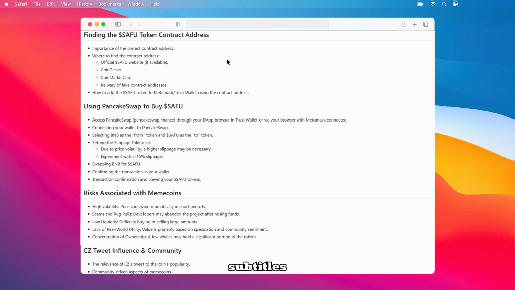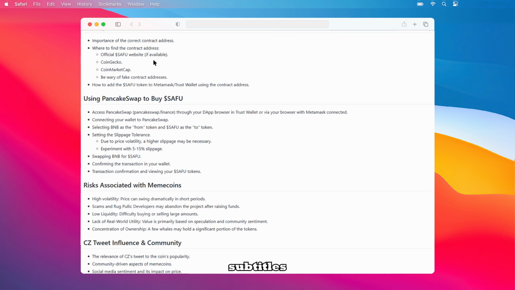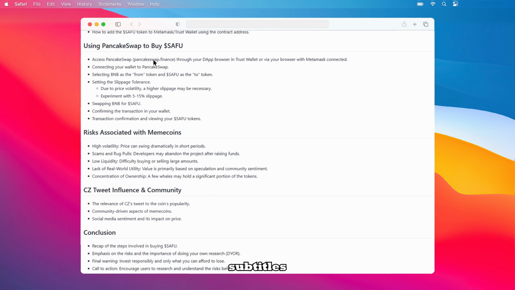Because of the price fluctuations, it's important to set your slippage tolerance appropriately. You might need a higher slippage for the transaction to go through, so experiment with values between 5 and 15%. Once your slippage is set, you can go ahead and swap your BNB for $SAFU. After initiating the swap, confirm the transaction within your connected wallet. Finally, after the transaction is confirmed on the blockchain, you'll be able to view your newly acquired $SAFU tokens directly in your wallet.